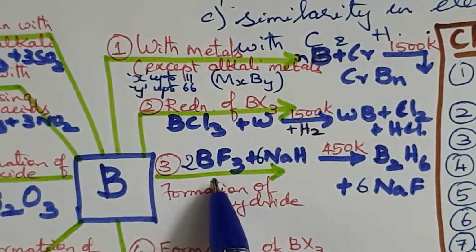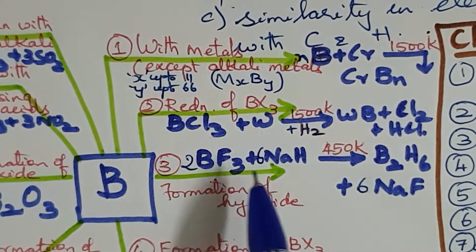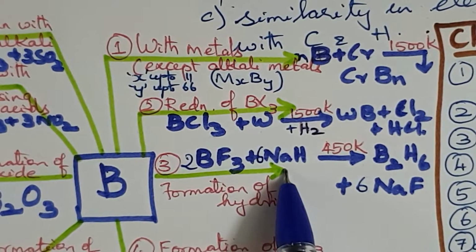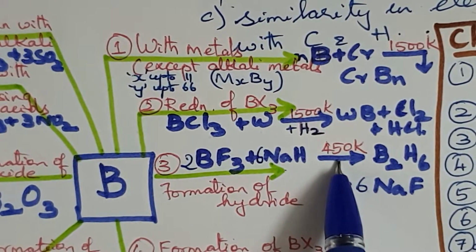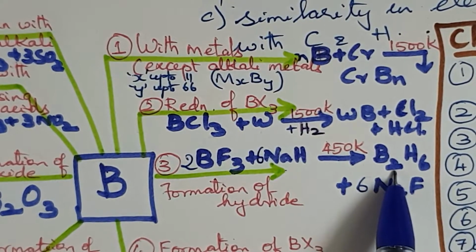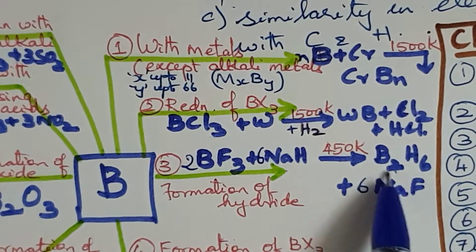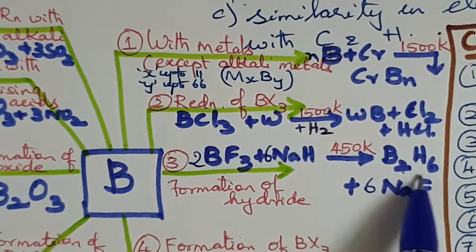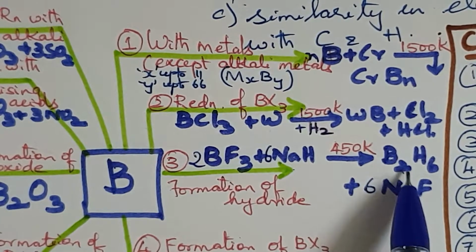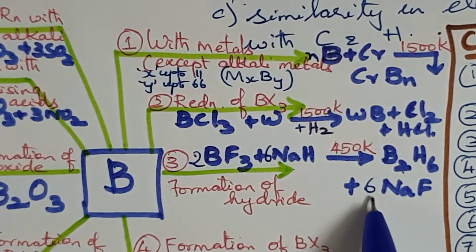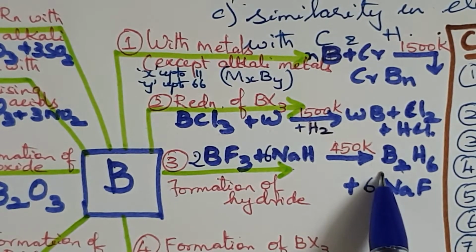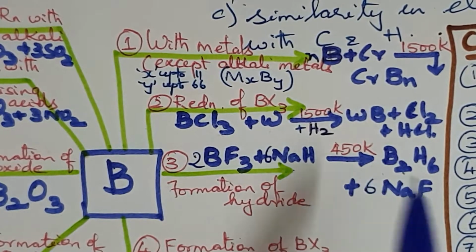Treatment of gaseous boron trifluoride with sodium hydride around 450 Kelvin gives rise to diborane. This diborane, in order to prevent the subsequent pyrolysis, meaning breaking down of the B2H6, is trapped immediately.